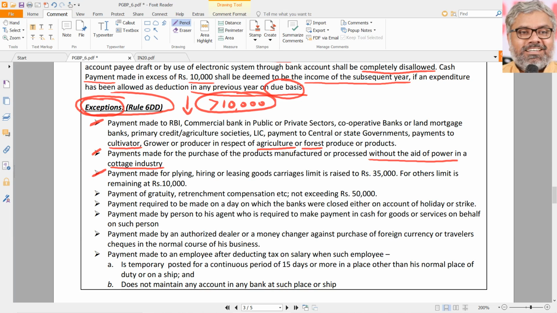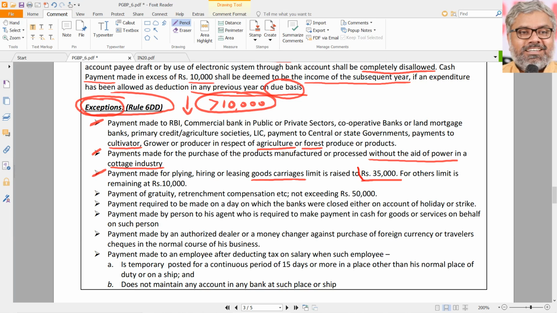Then third point, very important point: payment made for plying, hiring or leasing goods carriages. Goods carriages means basically trucks or goods autos, whatever. Goods carriages, not necessarily lorries. Lorries are also goods carriages. They can be small things also, Tata, whatever. Different small trucks, mini trucks will be there, DCMs will be there, whatever they are, we don't care. Goods carriages is what we should remember. That means, simply speaking, payment made to a transporter. Then payments can be made in cash up to 35,000 instead of 10,000. So that is the difference here.